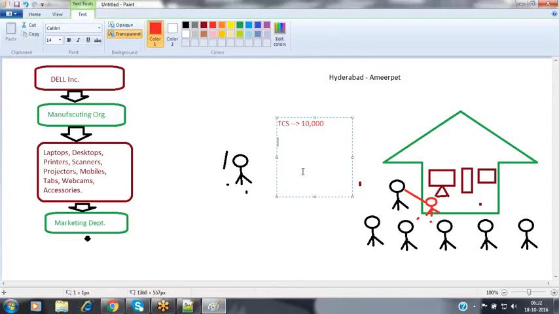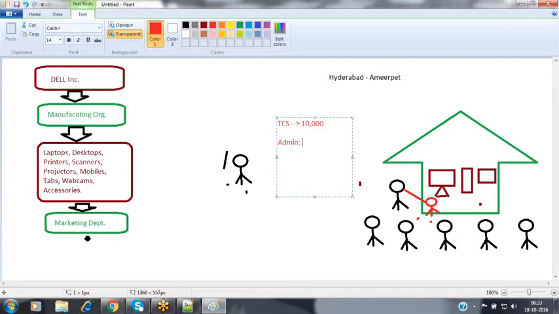Inside the TCS organization, we have so many departments that take care of all these responsibilities. Like they have an admin department. In the admin department, they have a few people who provide all the required resources to their employees. Whenever a new employee has joined, they need to allocate an ID card, an access card, a cubicle, a system, and some internet connection. These are all resources we need to allocate to that employee.